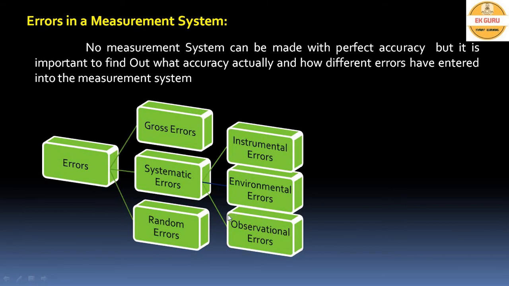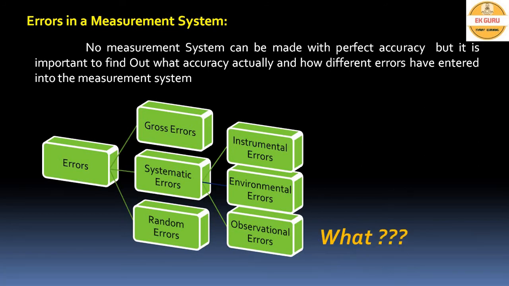And the third one is the observer. So these systematic errors are mainly caused by the instrument, the area surrounded by the instrument, that is the environment, and the observer. Likewise, systematic errors are classified into three types: instrumental errors, environmental errors, and observational errors. And the third one is the random errors. These are also called residual errors. The sources for these errors are unknown.